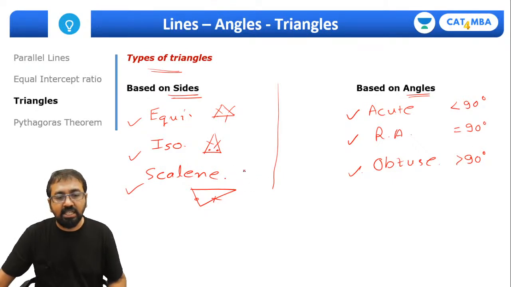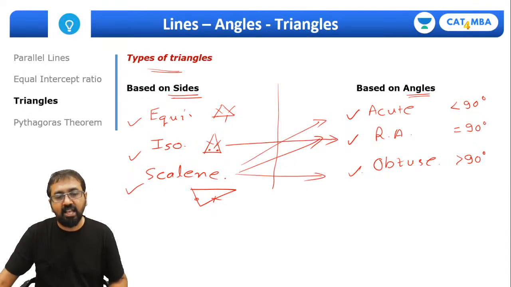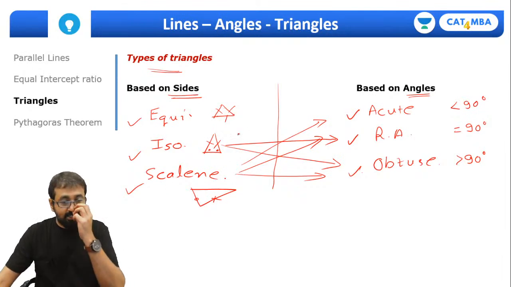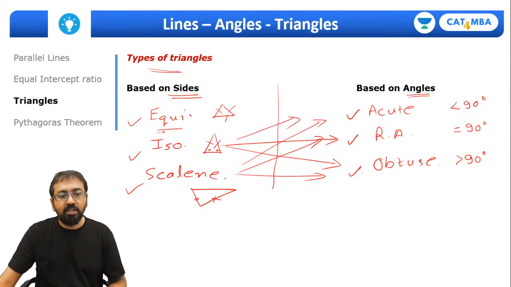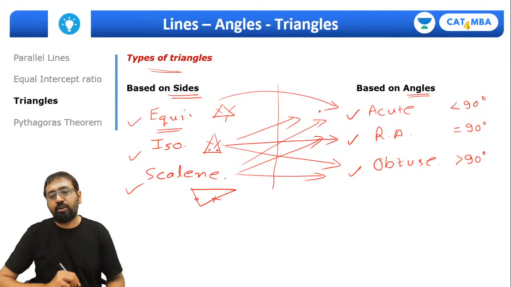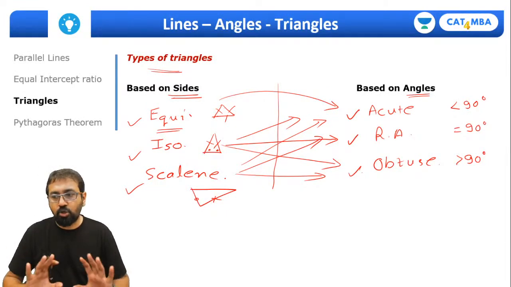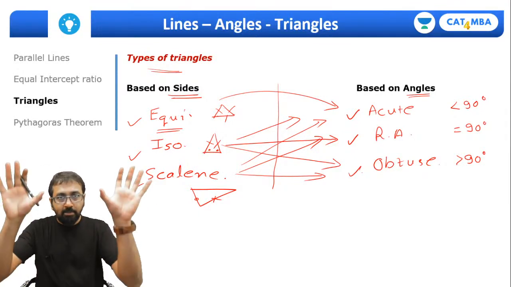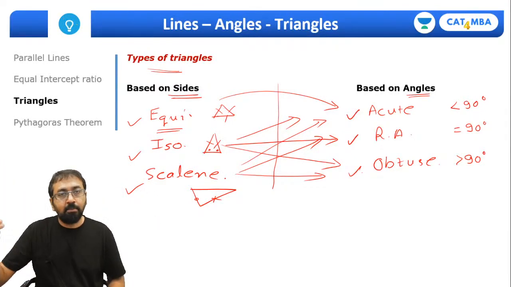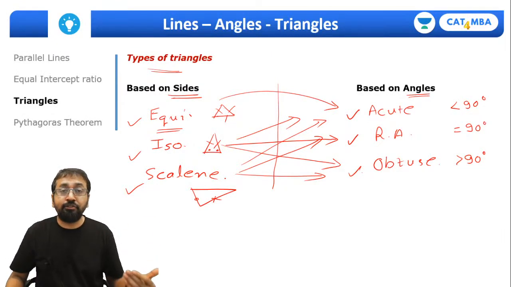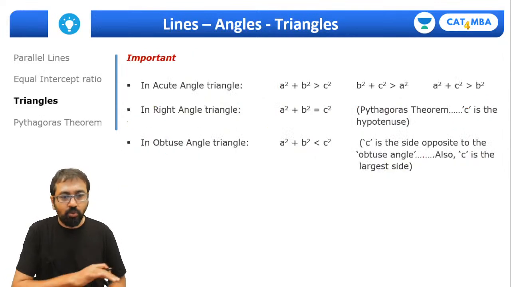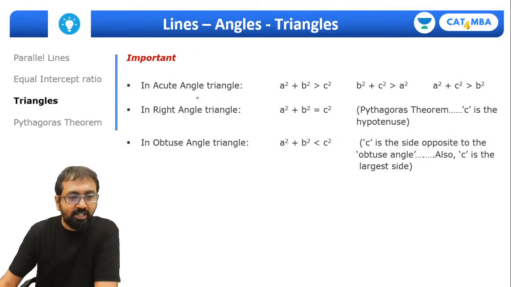In fact, a scalene triangle can be a right angle triangle, an acute angle triangle, or an obtuse angle triangle. Same way, you can have an isosceles right angle triangle, an isosceles obtuse angle triangle, and so on and so forth. An equilateral triangle will always be an acute angle triangle. Very simple thing. So this is what you had to understand. I'm sure all of you are clear now. So remember the 6 types of triangles: 3 based on the characteristic of sides and another 3 based on the characteristic of angles. Okay, let's move on to the next point.